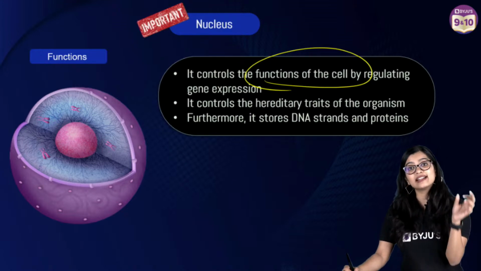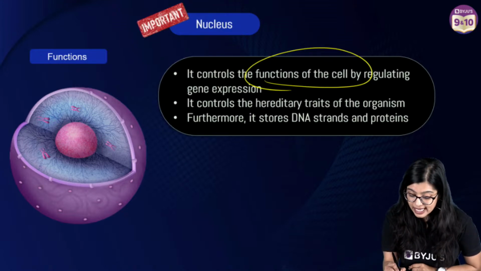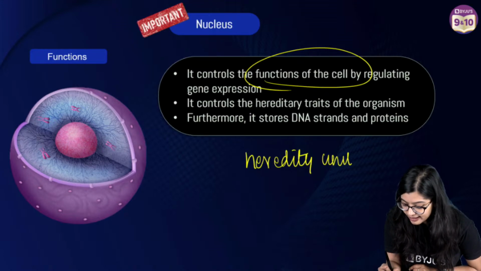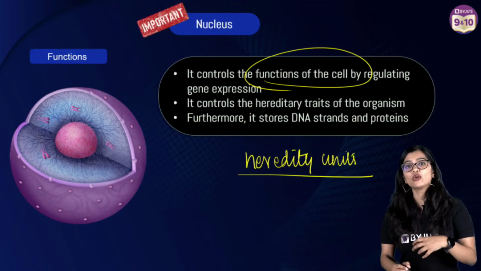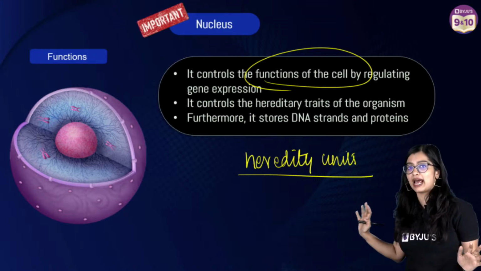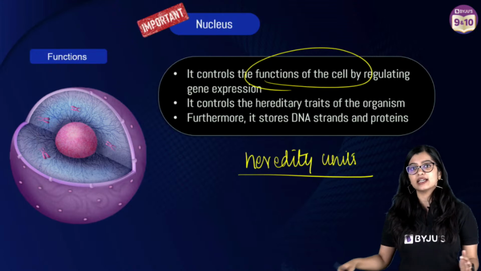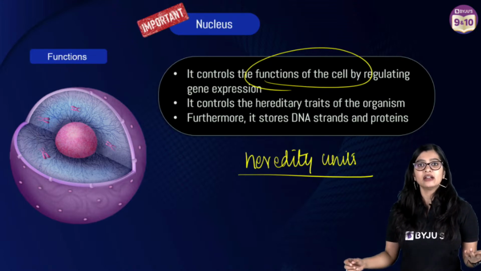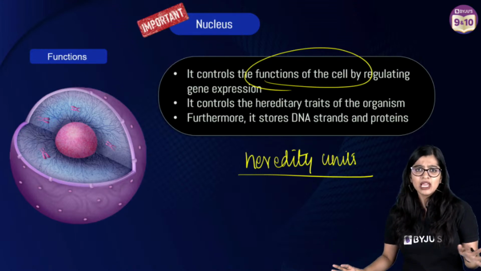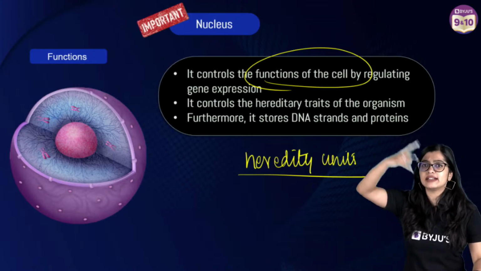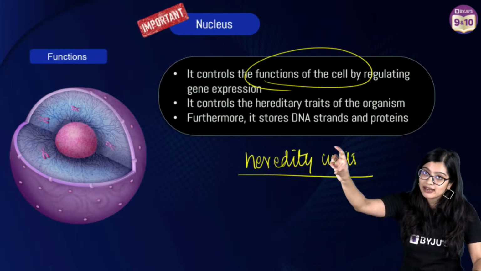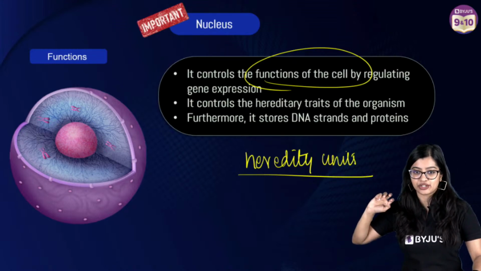And this genetic material is important because it acts as the heredity unit. Now, what do I mean by heredity units? Whether you look at us, our parents, our grandparents, or our great-grandparents, in all the cases, we all look pretty much the same, right? We have one nose, two eyes, two ears, hands, right? More or less there are certain characteristics which have been passed on from the parent generation to the son or daughter generation, right?